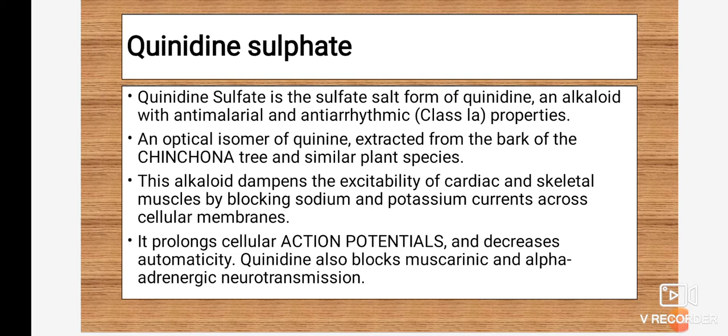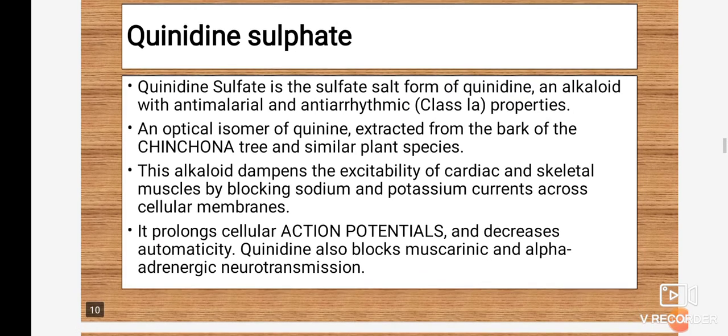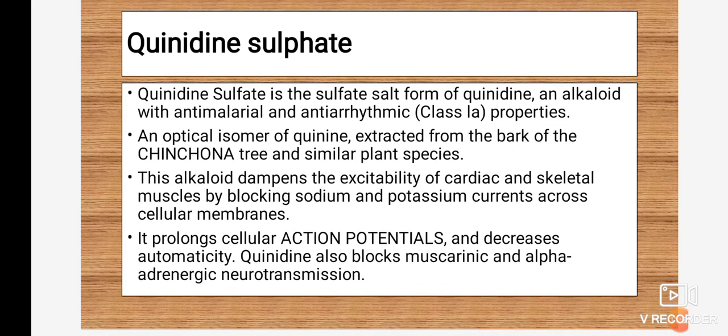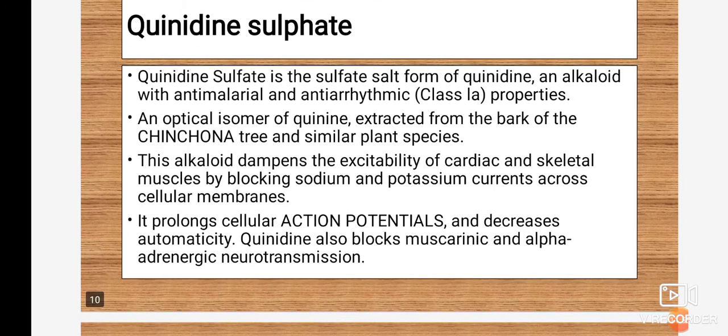In the exam they may ask you the structure of quinidine sulfate or just quinidine. Both are the same; quinidine sulfate is just a salt form of quinidine. It is an alkaloid with antimalarial and antiarrhythmic activity, under class 1A antiarrhythmic agents, which is isolated from the cinchona bark tree.